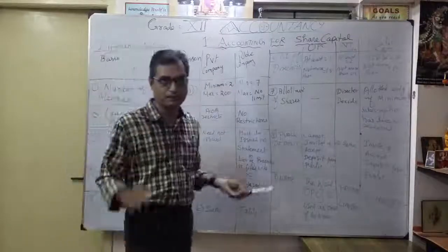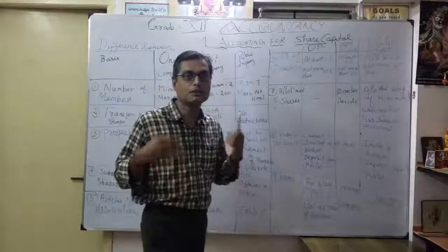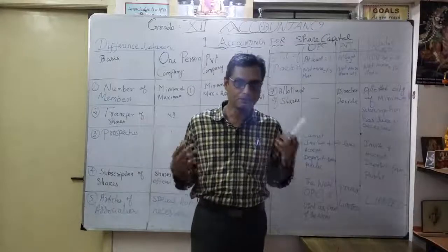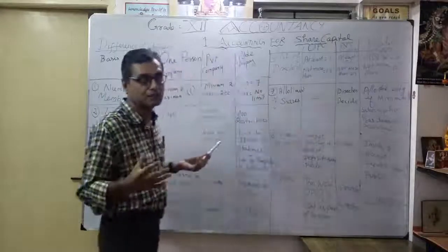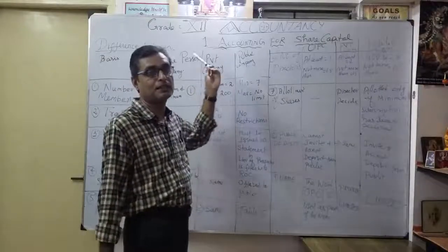But in a public company, there is definitely an offer to the public. That's why it is called a public company. We are going to the public for getting money, correct? For capital, share capital. Correct? That's what here. Subscription of shares is possible only in a public company, but not in a one person company and private company.